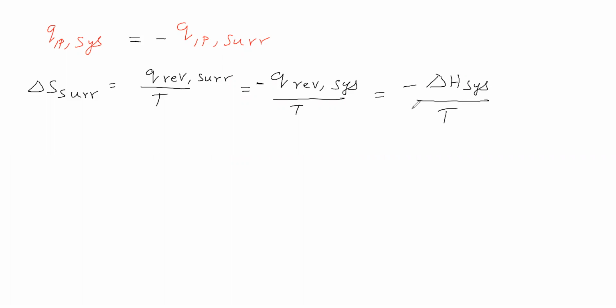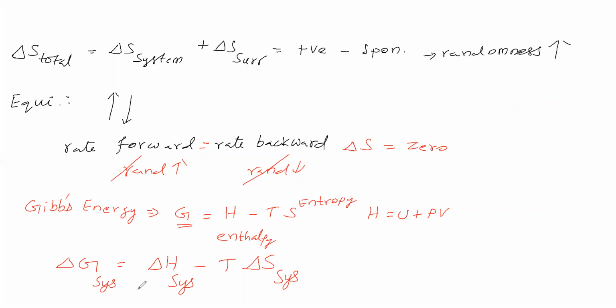Therefore from this one and this one we can say delta H system is equal to minus T delta S surrounding. We can get this delta H system. Let us substitute it here.